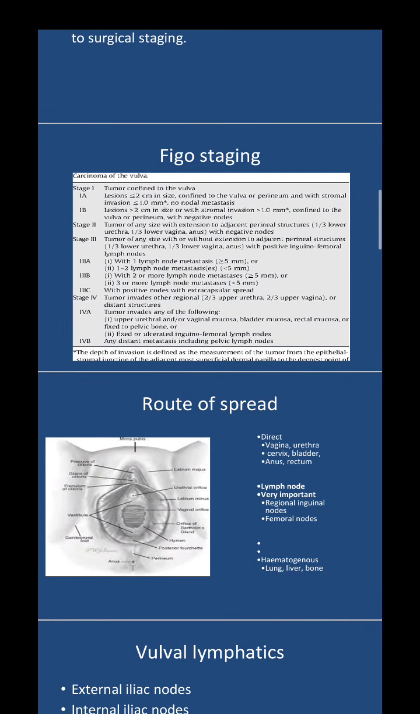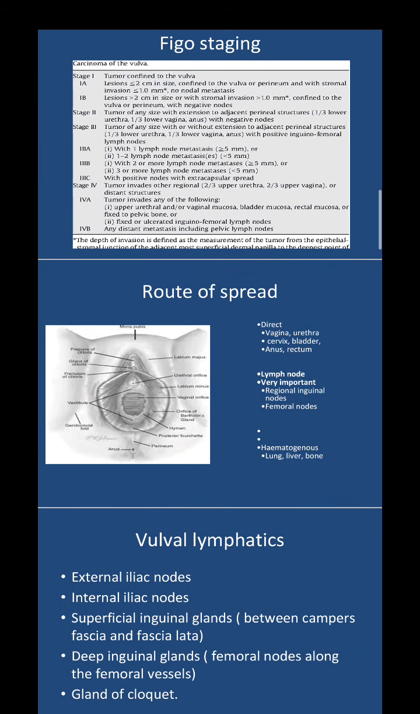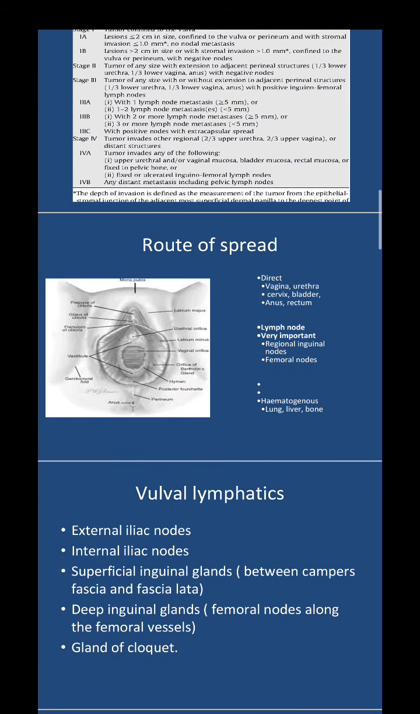So coming to the route of spread, it can be either direct spread to the vagina, urethra, cervix, bladder, anus or rectum. It can be a lymph nodal spread, which is very important because vulva has some peculiar lymphatic channels. So lymph node involvement is very, very crucial. It can be regional lymph nodes or femoral nodes can be involved, and through hematogenous it can spread to the lung, liver and bone.